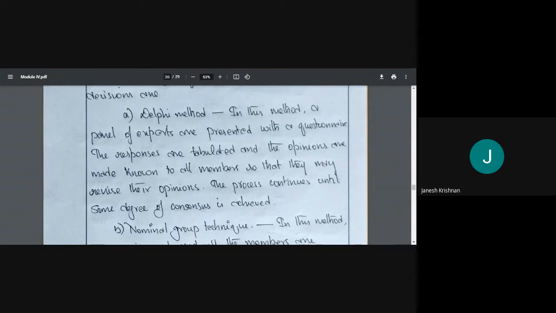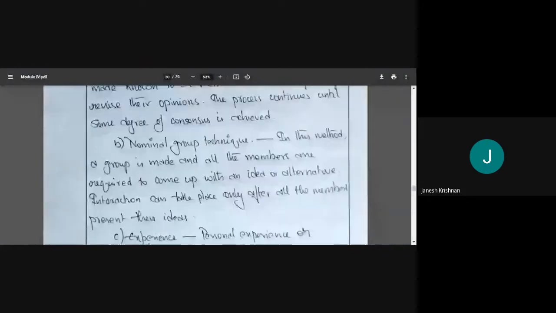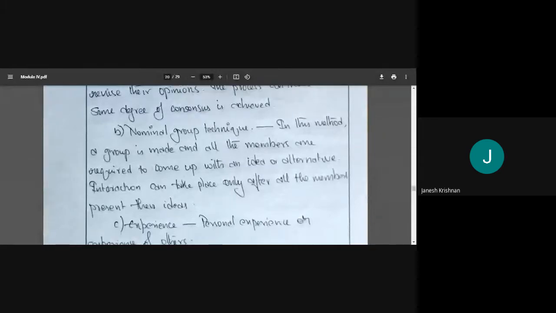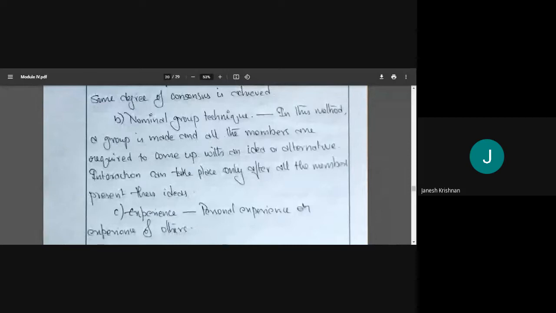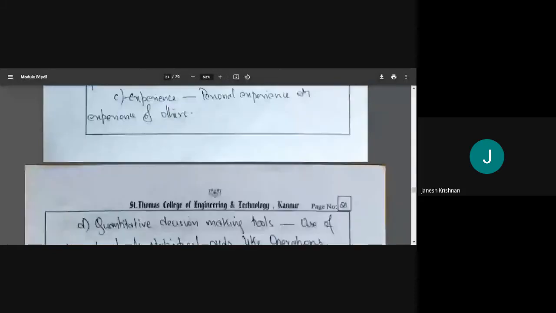Then the second method is the nominal group technique. In this method, we have a group of members, and all of them are required to give an idea or alternative. All of them should present, and only after you have presented all your ideas can you interact. Maybe you can change your ideas. Finally, we have different alternatives, and we can select the best. Then there is your past experience, which may be your own or someone you know. You can consider them also in making non-programmed decisions.